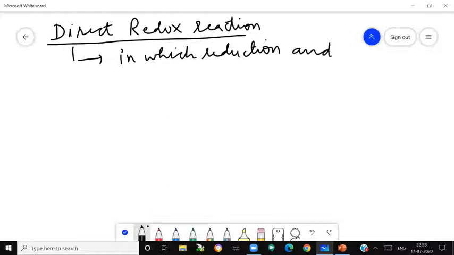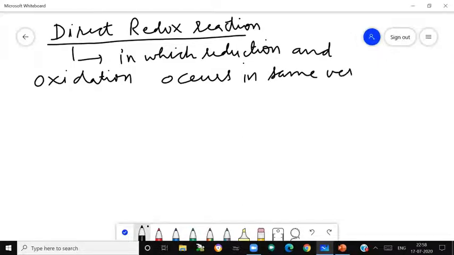We know for redox, reduction and oxidation must occur simultaneously, and direct means in which reduction and oxidation occurs in the same vessel. Such type of redox reactions are called direct redox reactions. Let me take an example.